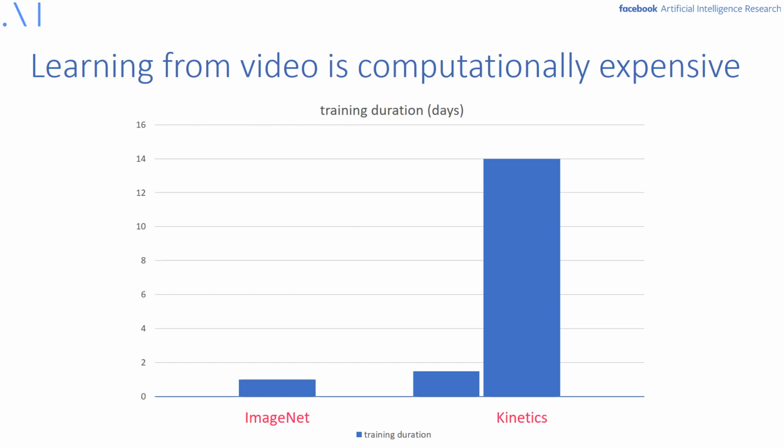I move on to discuss the difference of training duration for a ResNet 50 model on ImageNet versus a 3D ResNet 50 version of that model on Kinetics. While on ImageNet training time is around 1 day on a single GPU, on Kinetics we have training duration that is around 14 days. So this has 2 main reasons. The first, models are more expensive, and second, training is less efficient. So we will now have a look at 2 approaches that can increase this efficiency.